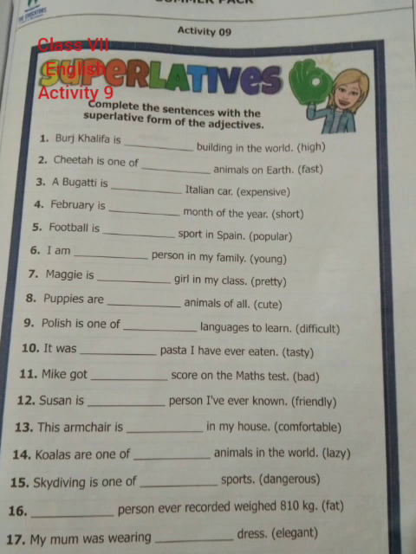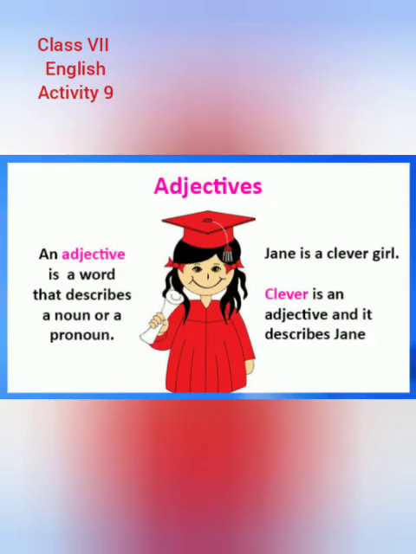Today we will do activity 9, which is about the superlative degree of adjective. It's a very interesting activity. First of all, I will tell you about adjective. So listen to this carefully. Students, an adjective is a word that describes a noun or a pronoun. For example, Jenny is a clever girl. Clever is an adjective and it describes Jenny. Not only quality is adjective, each and every word which describes a noun or pronoun is called an adjective.